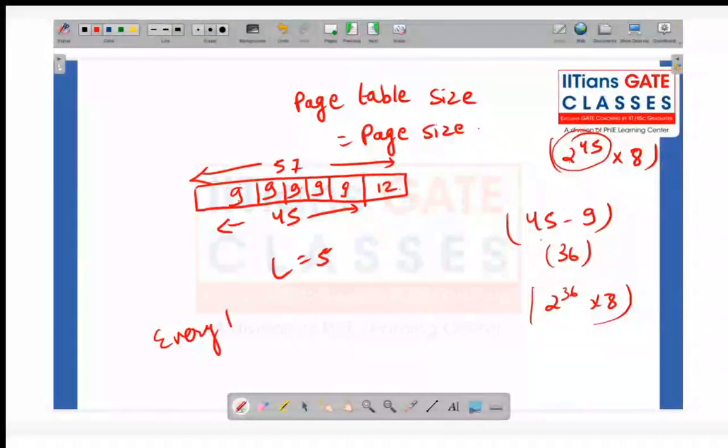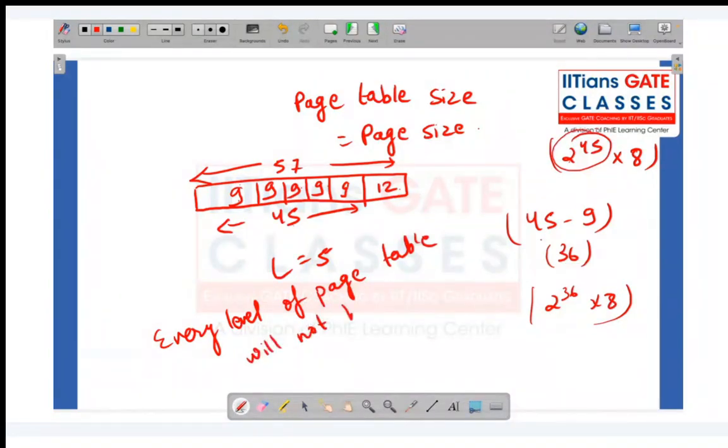I'm writing that every level of the page table will not have more than 2 power 9 entries. So that's why I'm writing it by 9. So 9, 9, 9, and then 9, and then 9 over here.